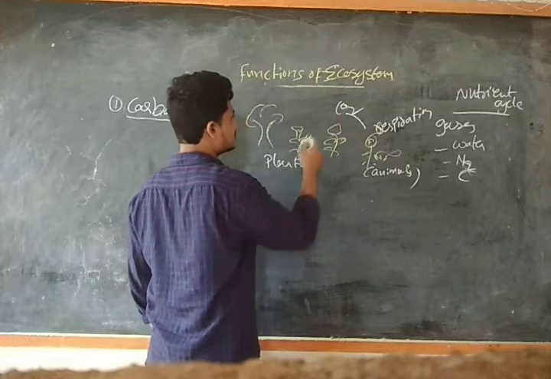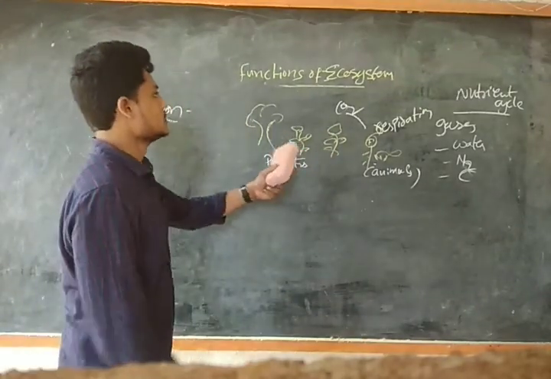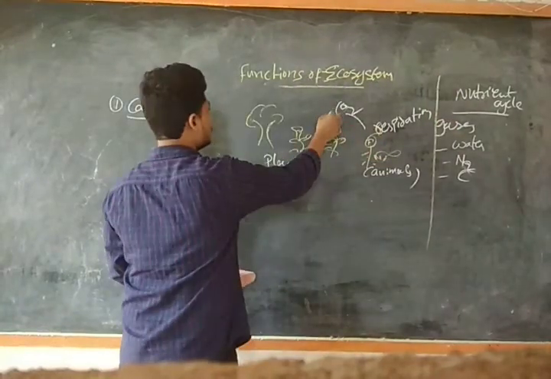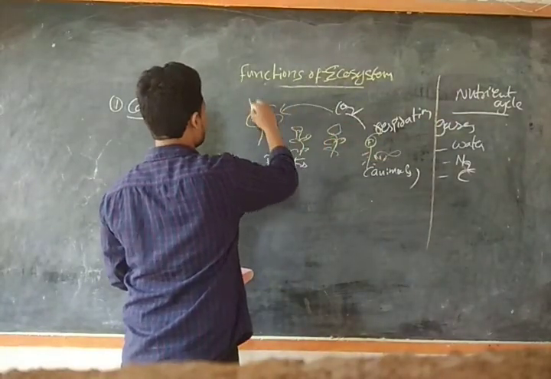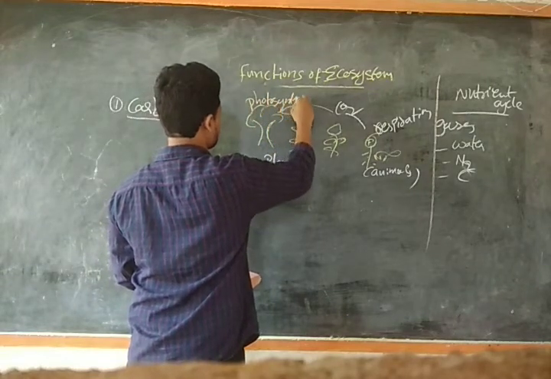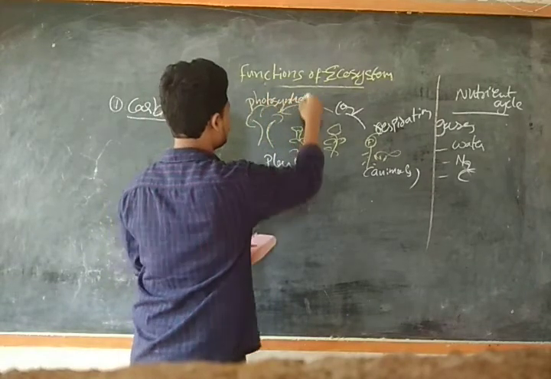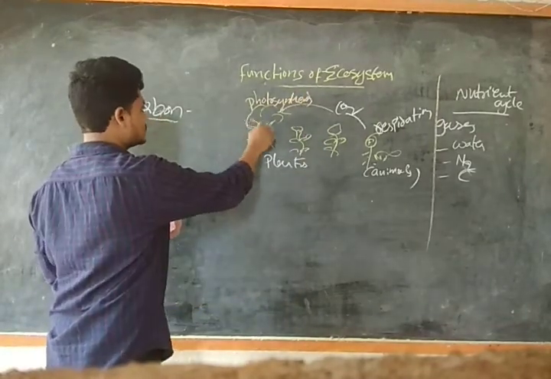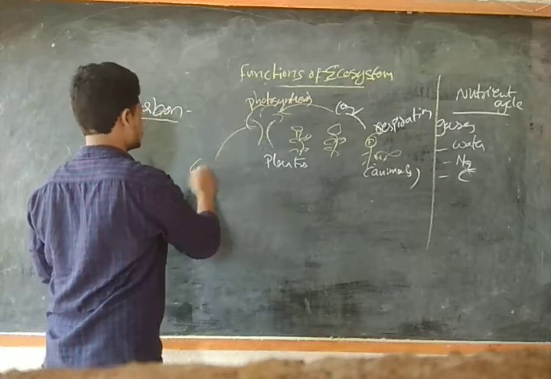So the carbon dioxide will be released, and the carbon dioxide will be taken by the plants. Okay? So it will take part in photosynthesis. And again this will be taken by the consumers.